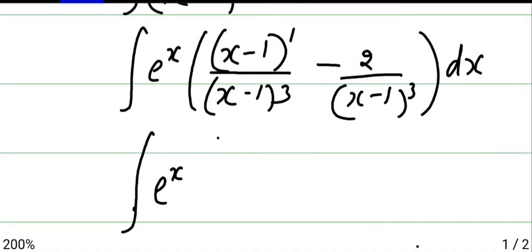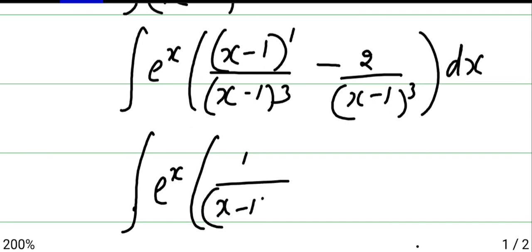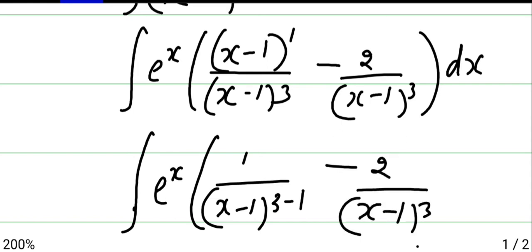Now e power x, since we have the same base, powers can be subtracted. So keep the bigger power as it is, take the smaller power down. When plus goes to the denominator, it becomes minus 1 in the power. Then minus 2 divided by x minus 1 whole cube dx.